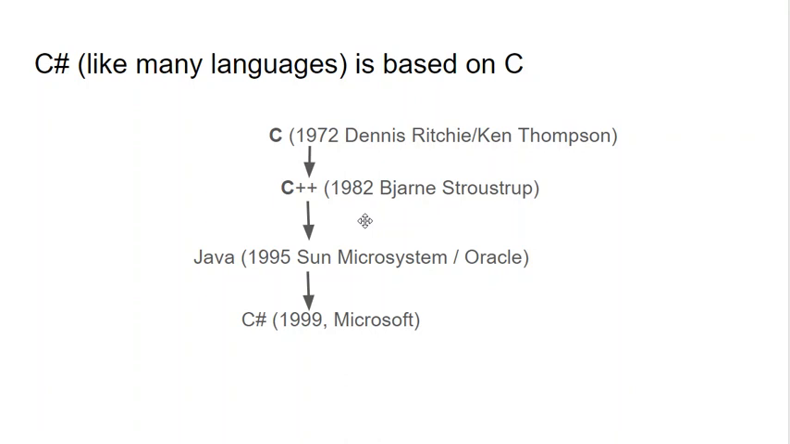So C# and Java are nearly identical as far as their syntax. They use different libraries, but if you've seen Java, you will recognize C# immediately.